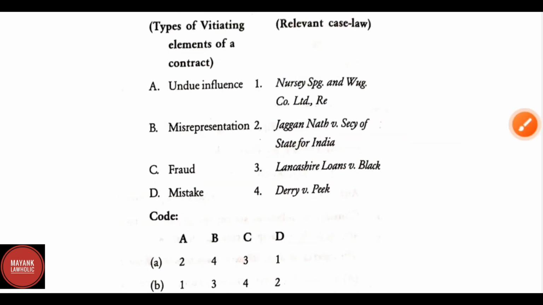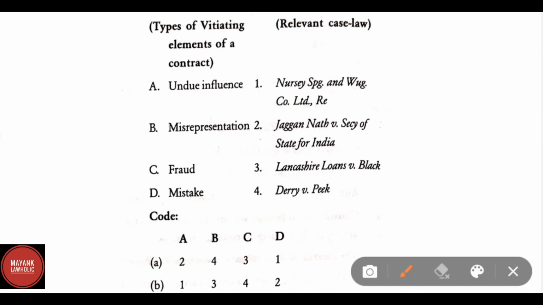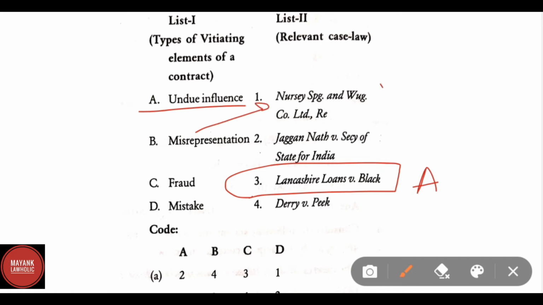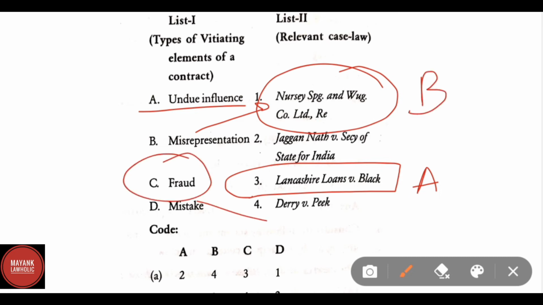Again, the question is relating to match the following. Here, list 1 is types of vitiating elements of a contract and list 2 is relevant case law. Types of vitiating elements of a contract: A, undue influence; B, misrepresentation; C, fraud; and D, mistake. So the correct answers are, for undue influence, Lancashire Loans versus Black. For misrepresentation, Nursey versus Wood and Company Limited. Fraud, correct answer is Derry versus Peek. And for mistake, correct answer is Jagannath versus Secretary of State for India.